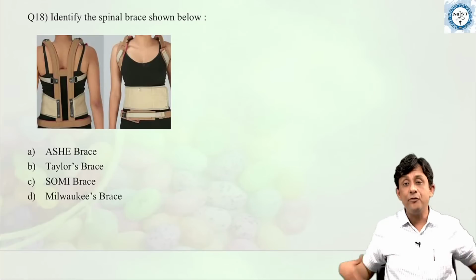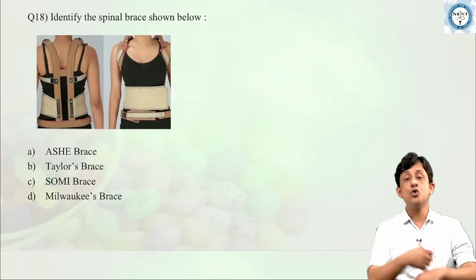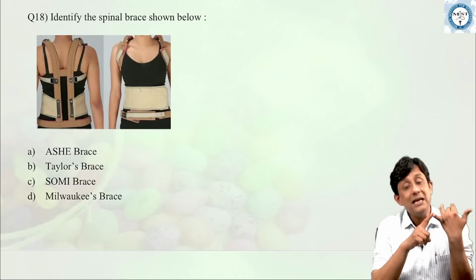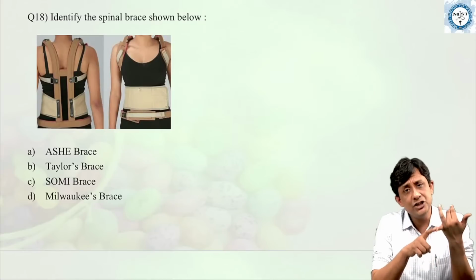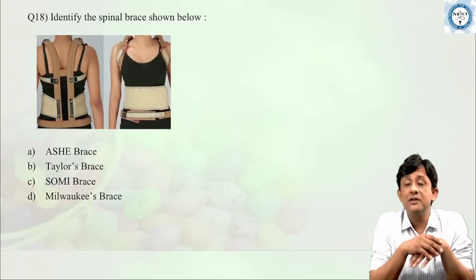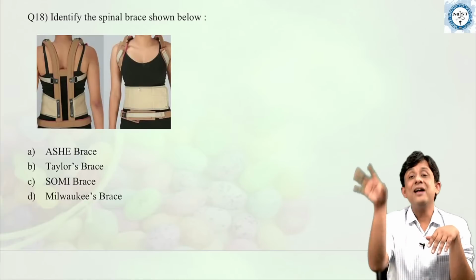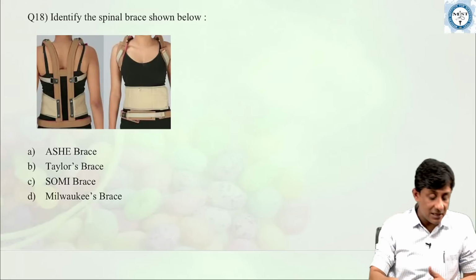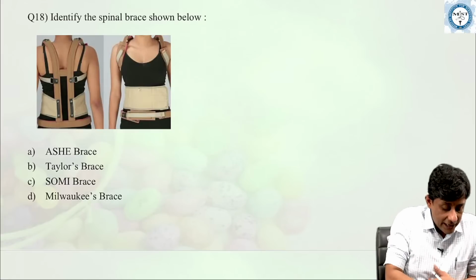There is a belt in front and there are straps along the shoulder. So, classically used for managing thoracic and lumbar traumatic injuries like fractures and also infections, especially the tuberculosis infection of the spine. While you give anti-tubercular treatment to the patient, you immobilize by the use of this classical Taylor's brace.